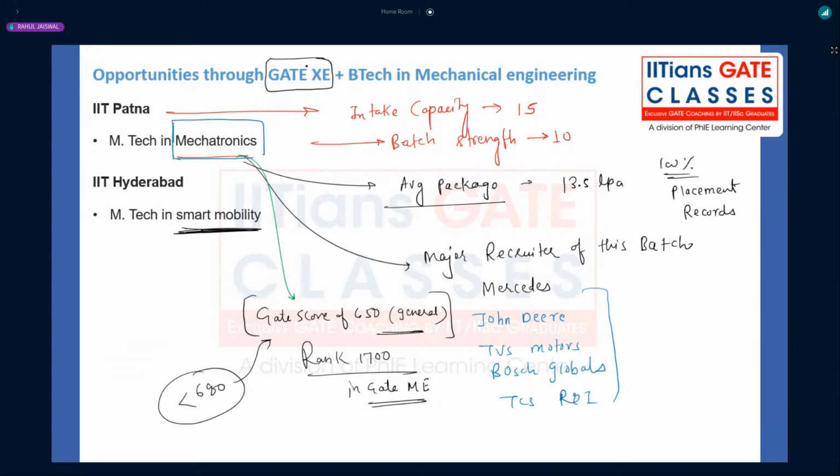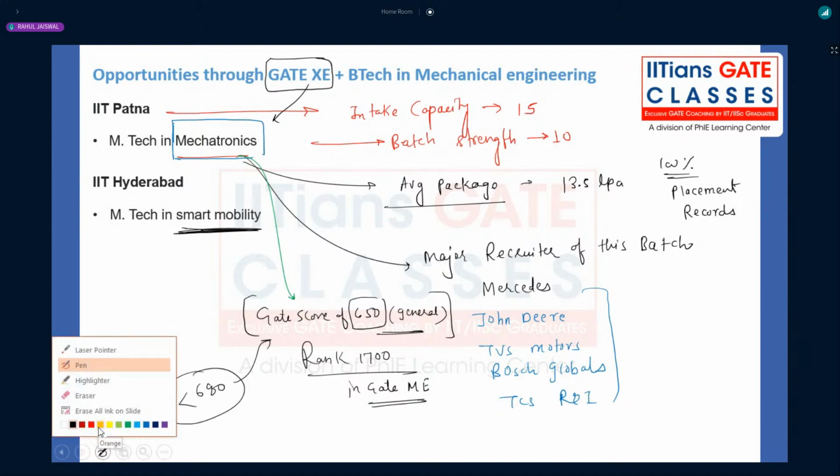Yes, I think this particular data of 650 is for GATE Mechanical. Through that you can get admission, and through GATE XE also. But the GATE XE cutoff is a little bit higher. You have to check it out because I couldn't find the data. The website may not have it, so you can mail them, or they will be releasing this year's brochure. In the last 2-3 pages of the brochure, they will mention the last year's cutoff, right?